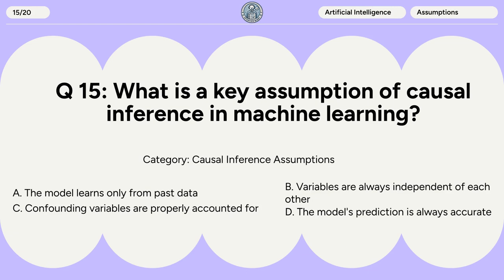Question 15. What is a key assumption of causal inference in machine learning? A. The model learns only from past data. B. Variables are always independent of each other. C. Confounding variables are properly accounted for. D. The model's prediction is always accurate.